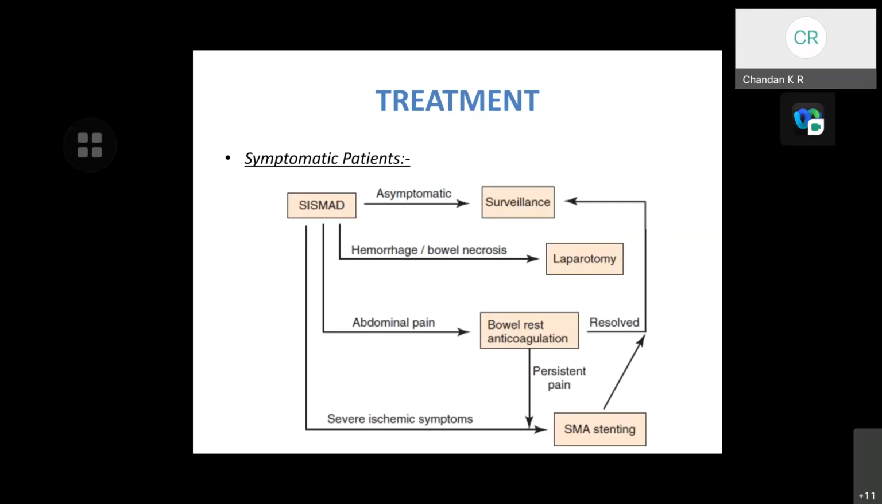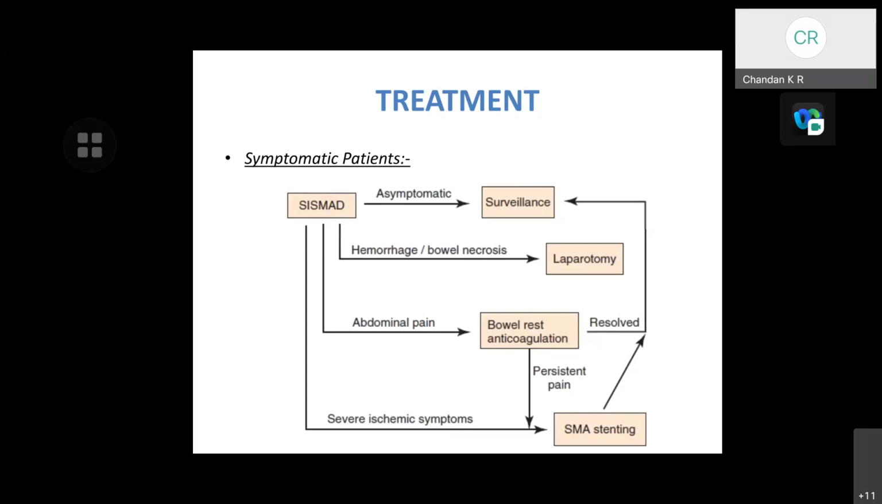Here is a suggested treatment algorithm for patients with spontaneous superior mesenteric artery dissections. The patient who is asymptomatic is kept under surveillance with CT angiogram. If the patient has hemorrhage and bowel necrosis, the patient will be taken for laparotomy. If the patient has abdominal pain without features of bowel necrosis, a trial period of bowel rest with anticoagulation is given. If these symptoms resolve, the patient will be kept on CTA surveillance.